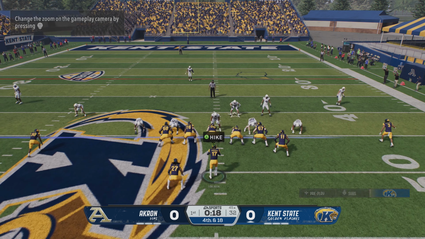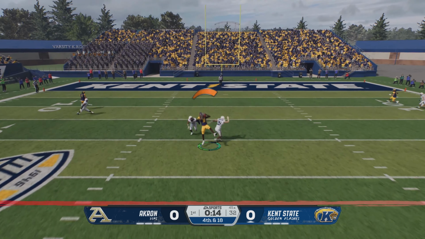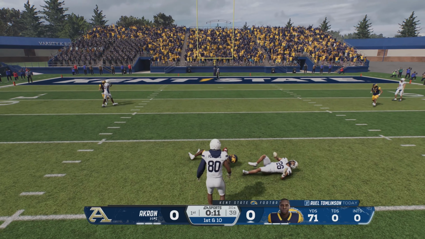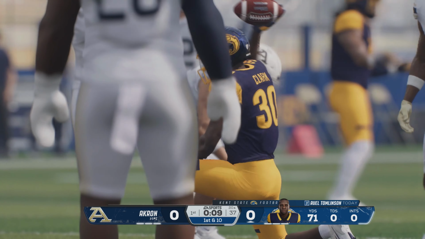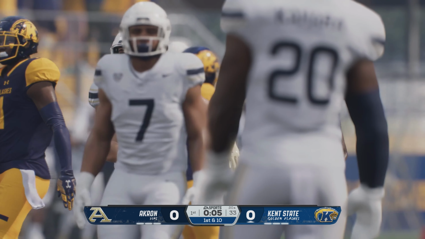So on their first possession of the game, the offense stays on the field, and they'll go for it. And here comes a deep shot. Makes the catch, and the offense will keep this drive going. Tackle right after the catch, but the offense is now in the red zone.